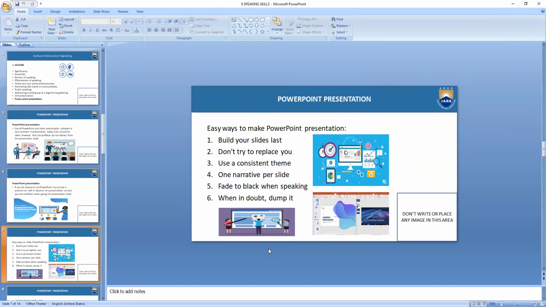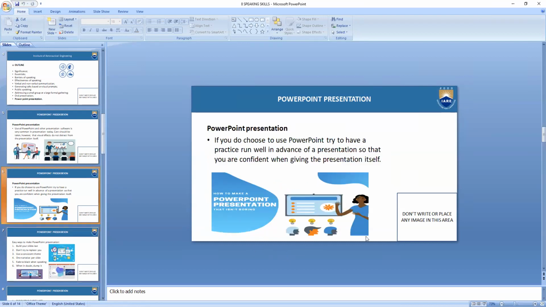Okay, that is why your importance as a speaker diminishes. And what happens in the last? When in doubt, dump it. If you think that this slide is not fitting or there is some doubt about it, just dump it. Don't try to use that.